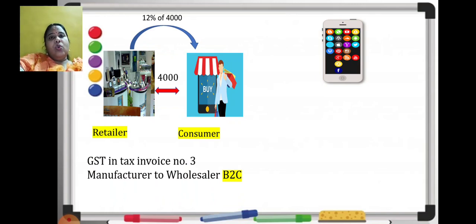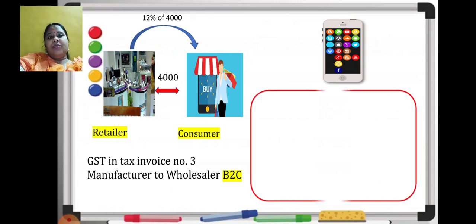The first two were B2B. Why? Because they were buying it in order to sell it further. The last one is a consumer. He is not going to sell it. He is going to use his mobile. So here the transaction or the chain stops, and this last is nothing but B2C. Let's see the calculation for this.